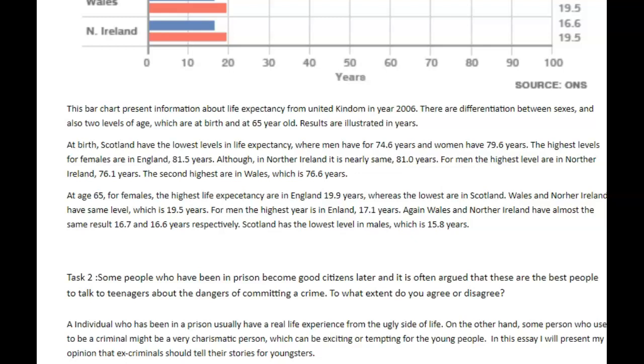Okay, this bar chart presents information about life expectancy from the United Kingdom in year 2006. There are differentiation between sexes and also two levels of age, which are at birth and at 65 years old. Results are illustrated in years. All right, so let's talk about this introduction a little bit.